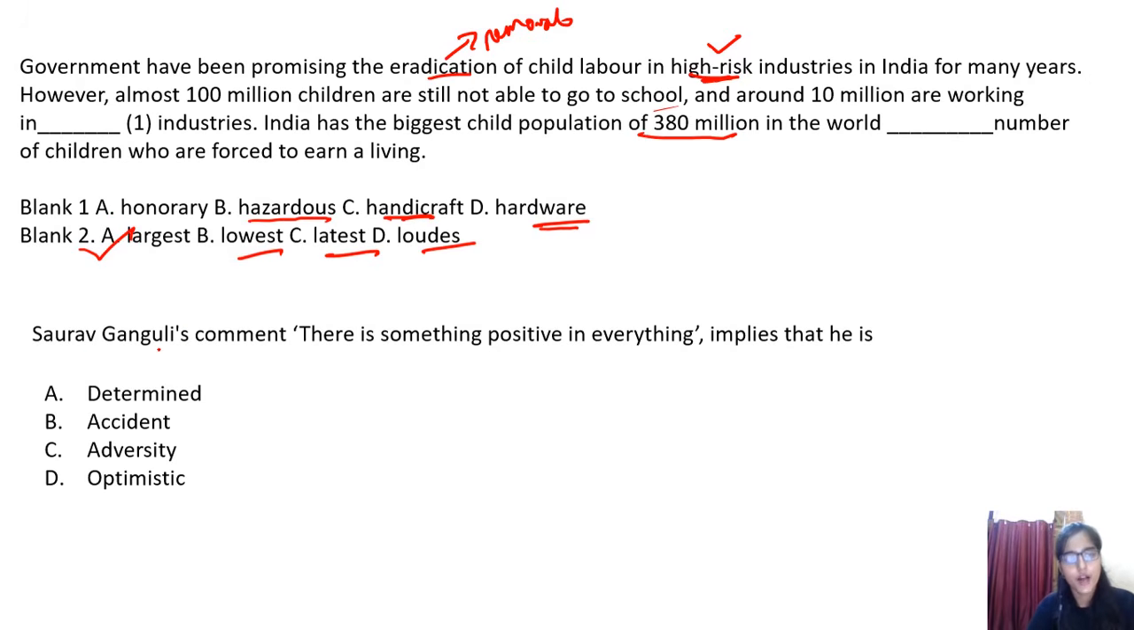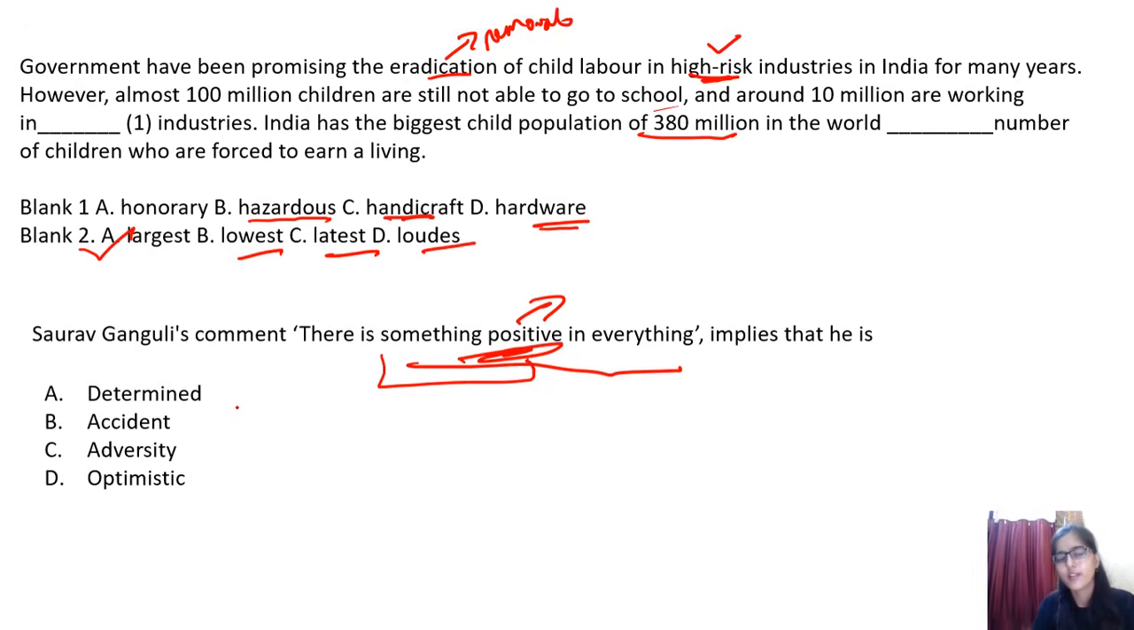Right. Saurav Ganguly's comment, there is something positive in everything, implies that he is... Well, he is saying even if something wrong is happening with you, in that case also there is something positive. So in every instance, in every scenario, he's coming out with a positive approach. You can see he's mentioning that there is something positive in everything, whether it's right, or something that is not according to you, or that is according to you, there's something positive. So you can see he is a very positive person, he's talking about positivity.